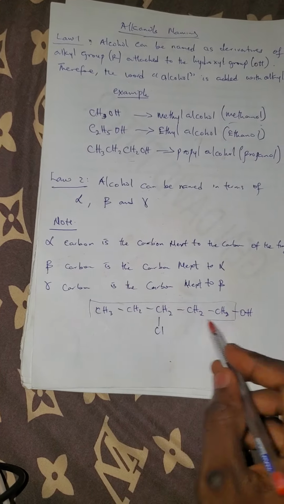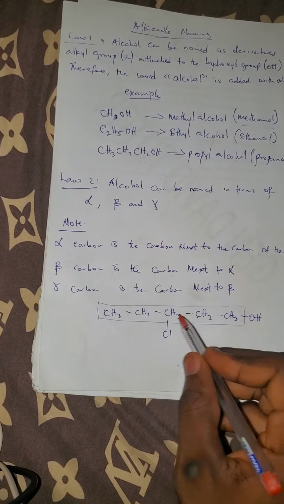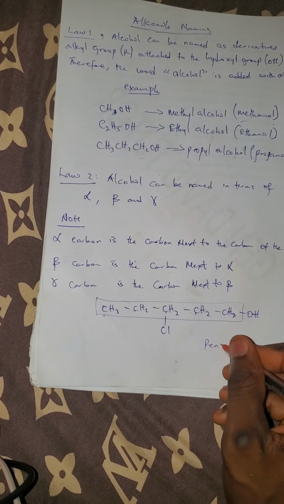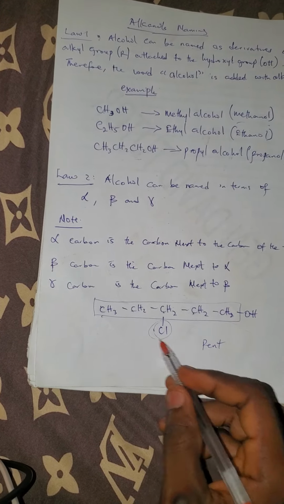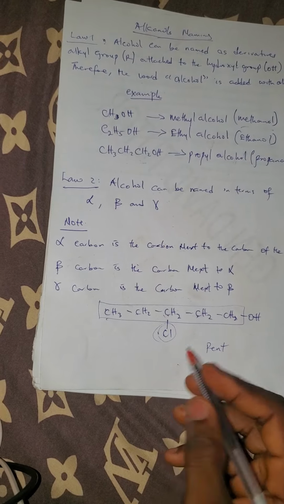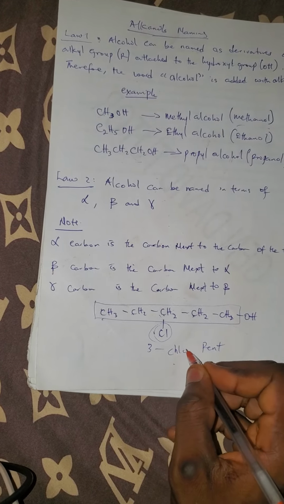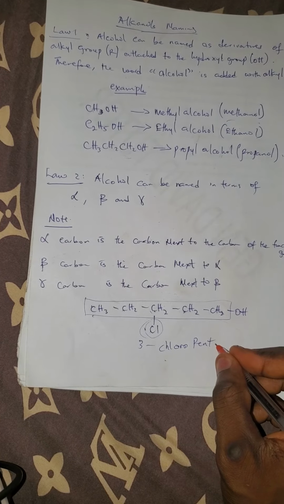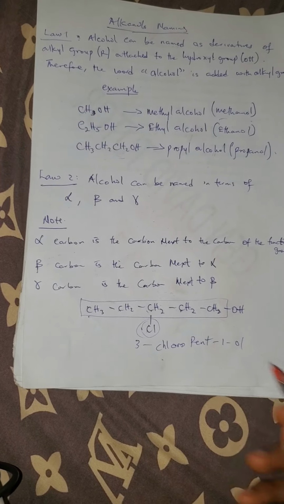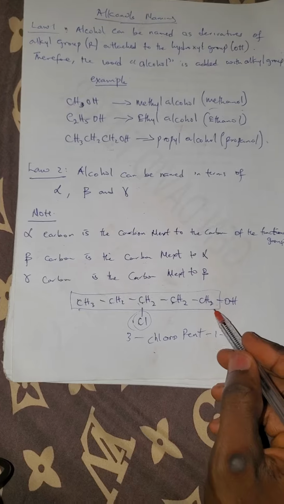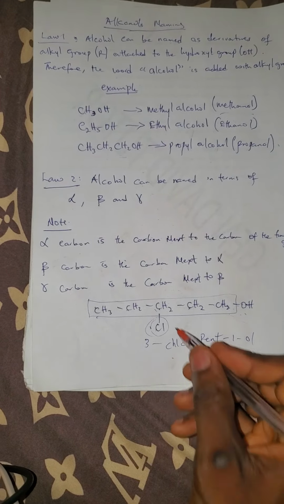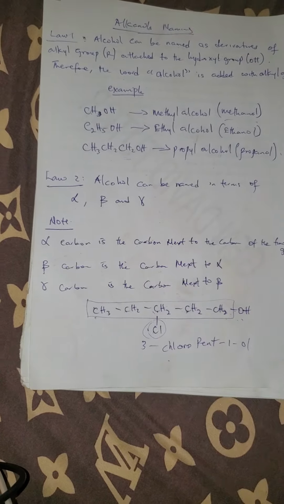This is the longest chain, and I can name this to be 1, 2, 3, 4, 5, and 5 is pent. But the position of the ligand here is at number 3, 1, 2, 3. So this is 3-chloropentan-1-ol, because the alcohol here is found at carbon 1.